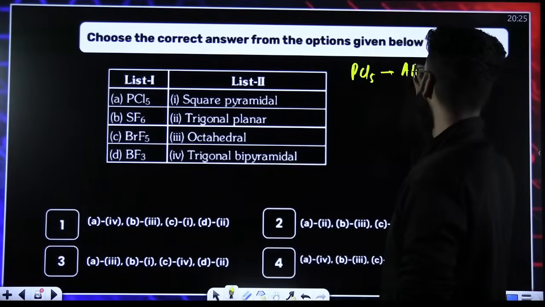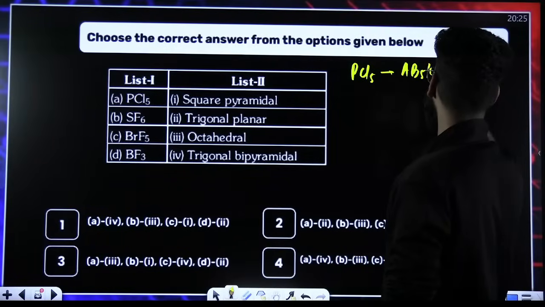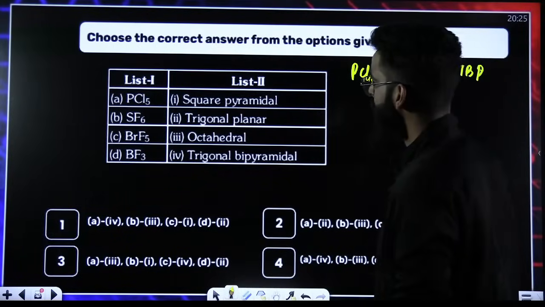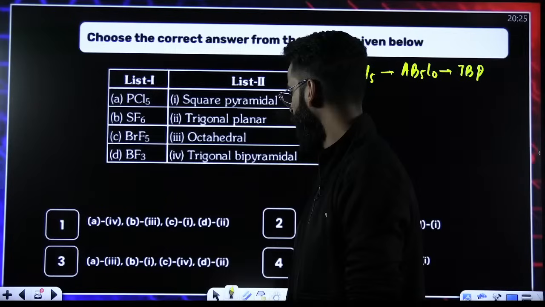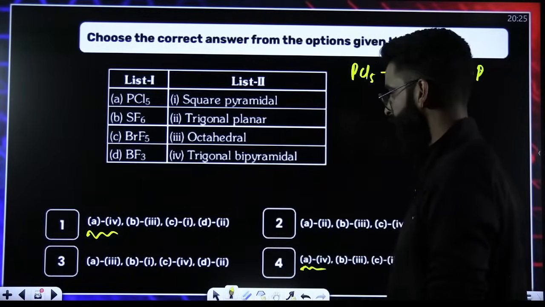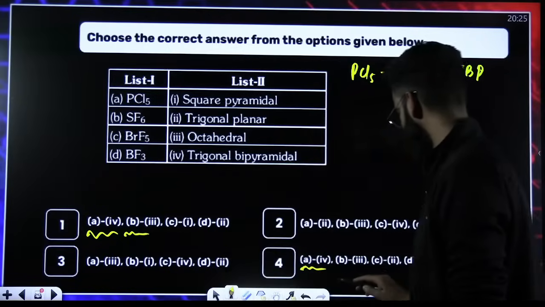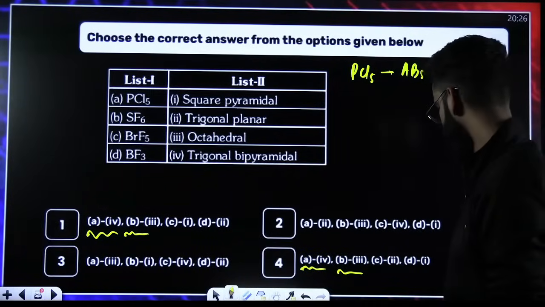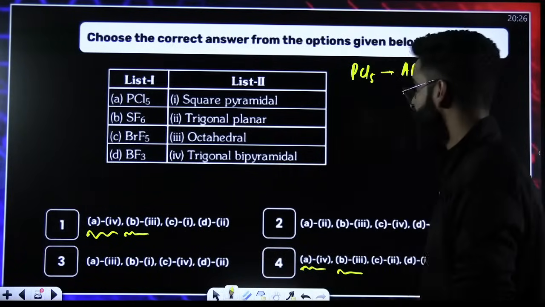If I start with PCl5, the type of the molecule is AB5L0. It has to be trigonal bipyramidal. Trigonal bipyramidal, so A with 4. There is only one here, it's also same. So I need not check the second one because it's matched. Right? B with 3.